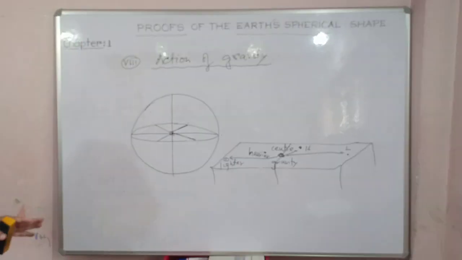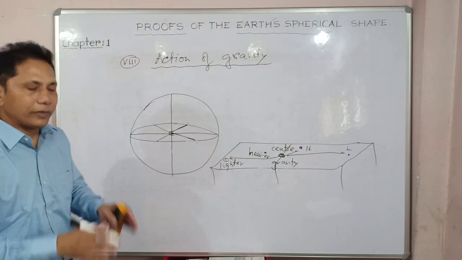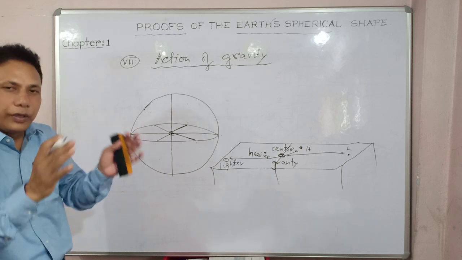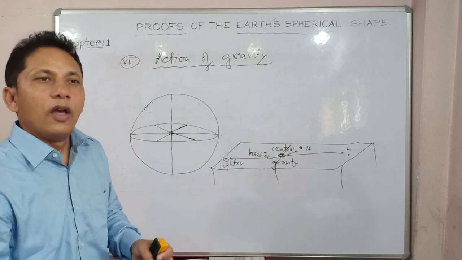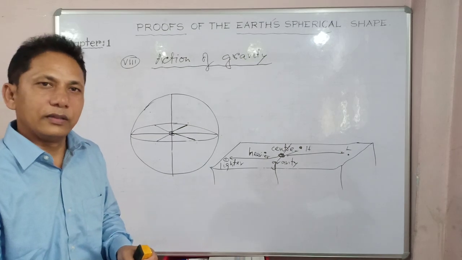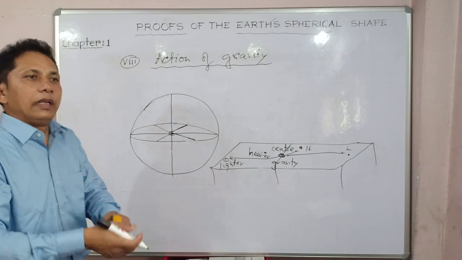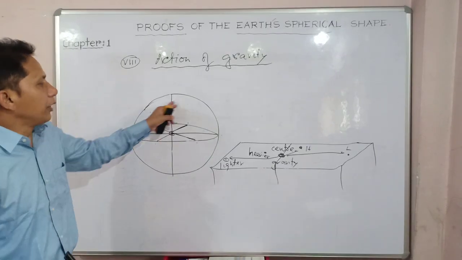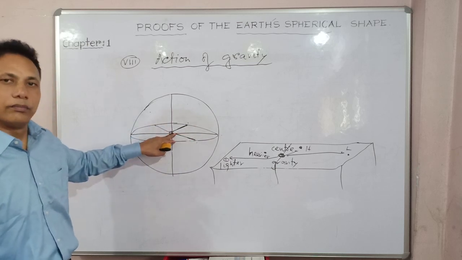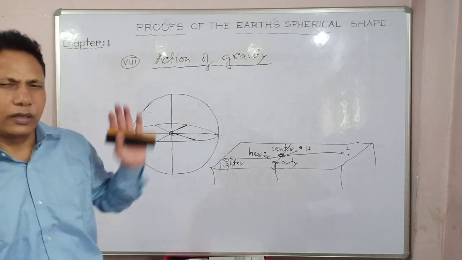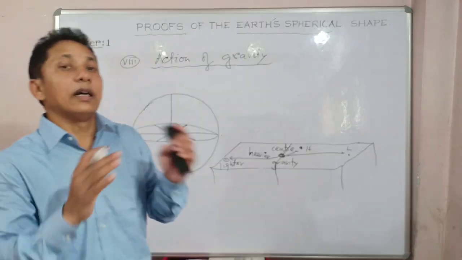So this is a simple proof. Action of gravity can also be utilized to prove that Earth is spherical. Only in a spherical shape of the Earth is it possible to have the same weight of any substance with the force of gravity, because it has the same radius from the center of the Earth. I hope it is clear to you, right? So how does action of gravity prove that the Earth is spherical?